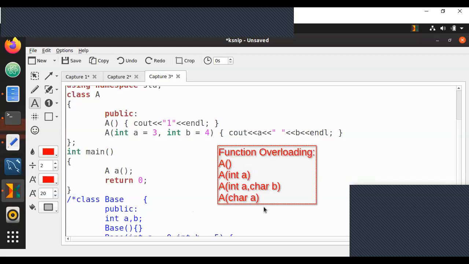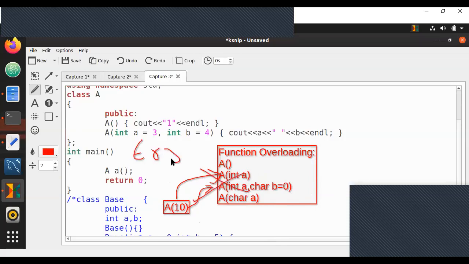But when you specify that in the second one, it can be default as well. That means the first and second functions have no difference. Or let's say, for example, the second and third functions have no difference. Then when I call a of 10, should this go to a of int a or should it go to a of int a comma char b equals 0, because b is by default 0? Which one should it go to? It doesn't know. So this is where you get a confusion. The compiler gets confused and says, I don't know which function to go to, I will say it's an error.